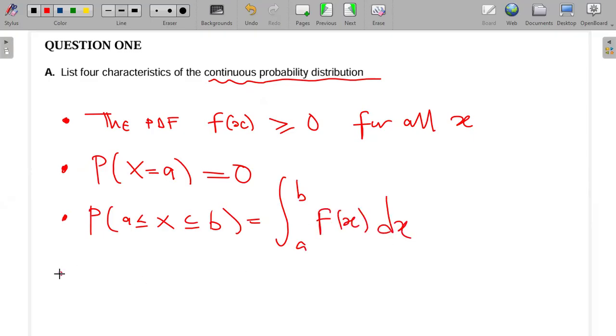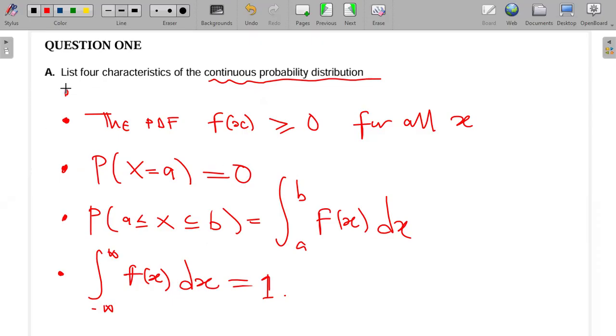Okay, the other property is that the total area under the PDF from minus infinity all the way to positive infinity, the total area under the PDF, okay, should always be what? Equal to 1.